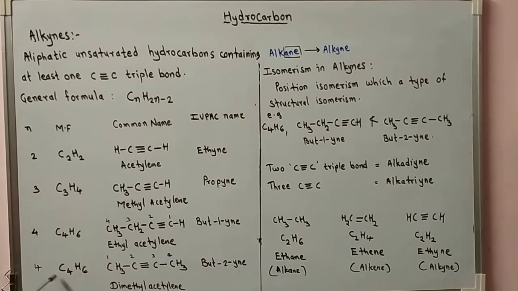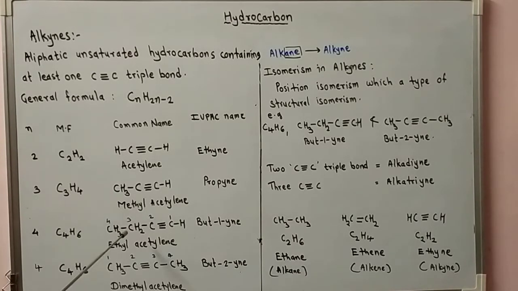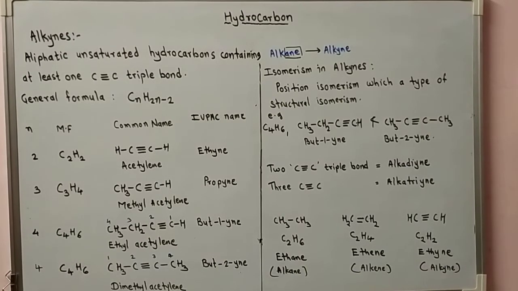Then for 4 carbons, again the molecular formula is C4H6. This is a different structure of an alkyne having 4 carbon atoms. We can write CH3-C≡C-CH3. Dimethyl acetylene is the common name and but-2-yne is the IUPAC name. So these two structures are called isomers of each other, as they have the same molecular formula.